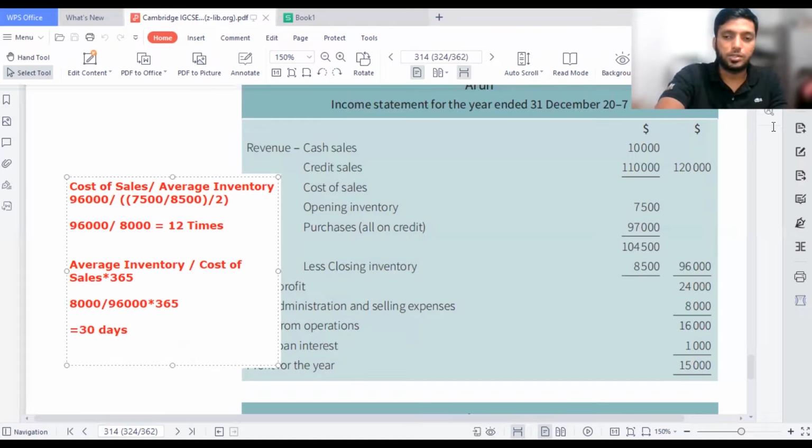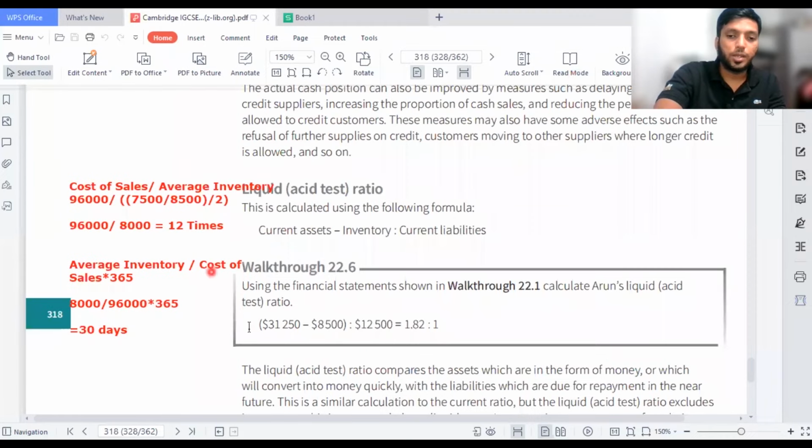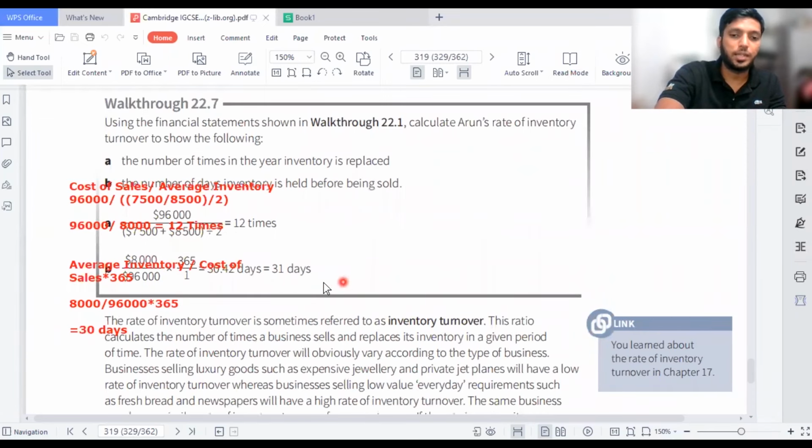Let me see if my calculation is correct or wrong. You go down and reconfirm it. So I got a value of 30 days, but when I confirm it, I'm getting 31 days. It doesn't matter, guys, if your days are almost similar. Don't round off the figures during the calculation. You will get certain values, but always go with your figure. So here in the textbook, there's a slight mistake, I think. I always go with my calculation. So 30 days is the correct answer for the calculation I have got. If you also get 30 days, then of course, awesome. 30.5, 30.456, something like that. Round it off to 30 days rather than going for 31 days.